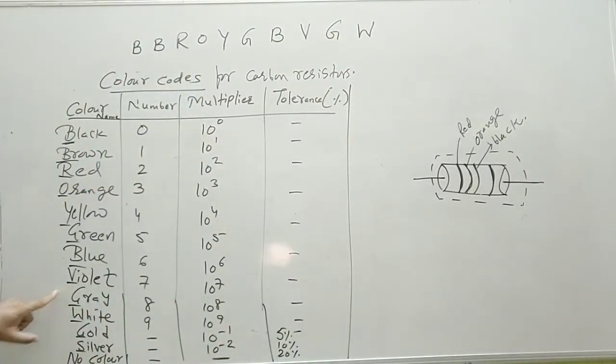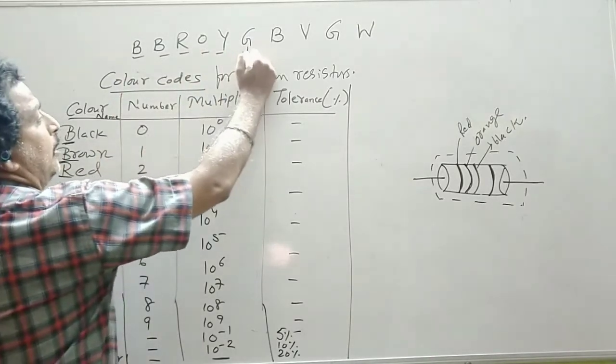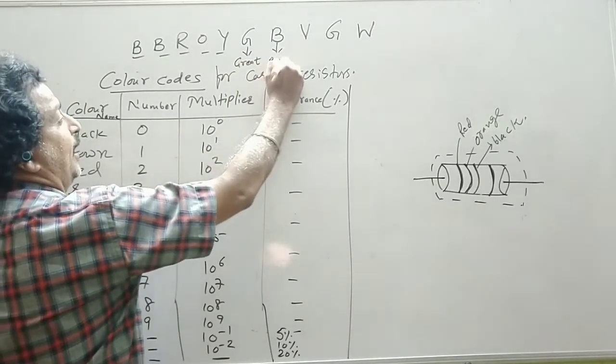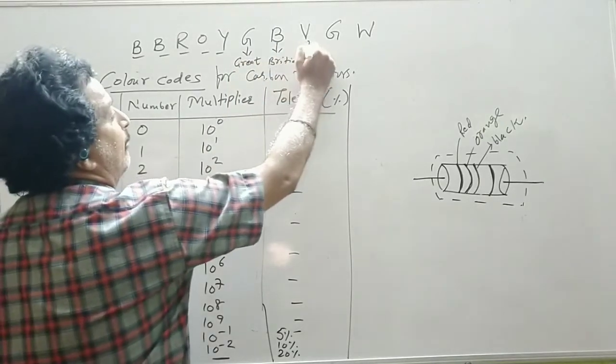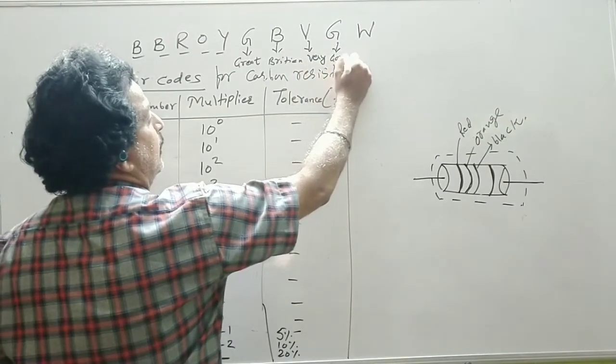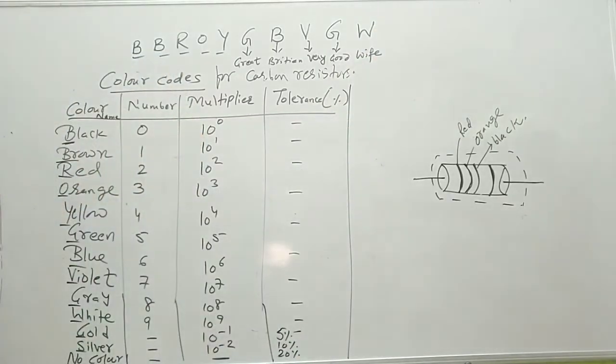So this is the color code to remember, that BB Roy, of Great Britain, has a very good wife. So this is up to 9. You have to take the first letter: BB Roy, Great Britain, very good wife.